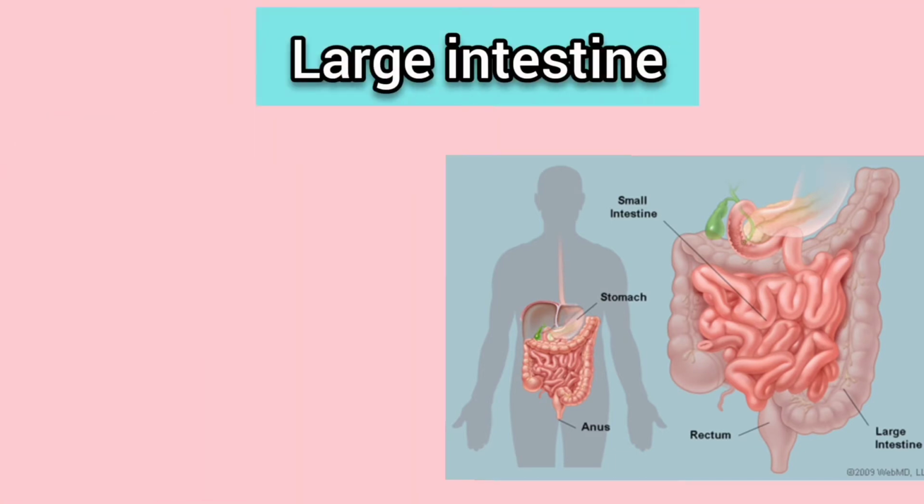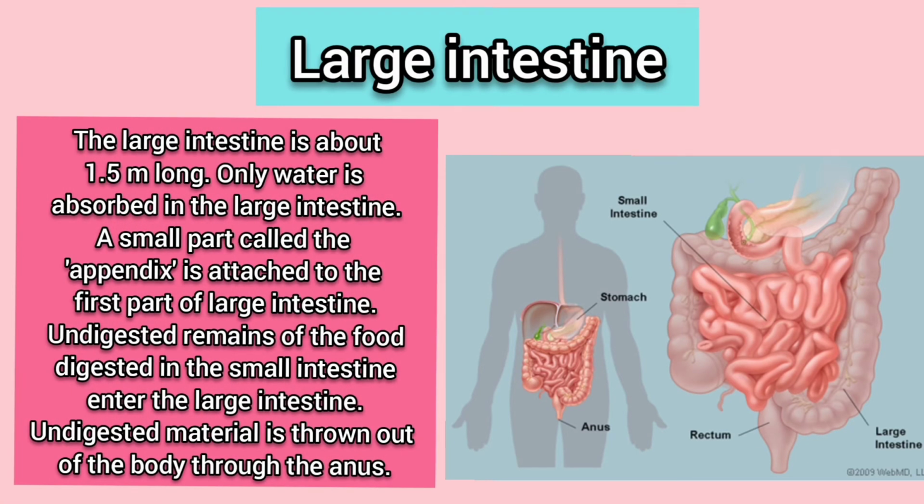Let's have a look at the large intestine. The large intestine is about 1.5 meters long. Only water is absorbed in the large intestine. A small part called the appendix is attached to the first part of the large intestine. Undigested remains of the food digested in the small intestine enter the large intestine. Undigested material is thrown out of the body through the anus.